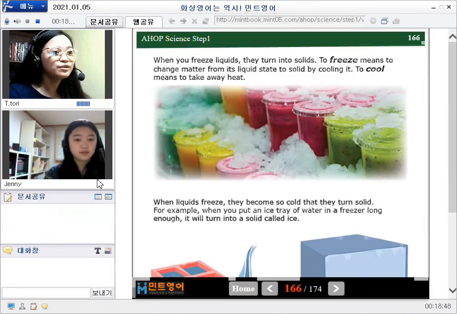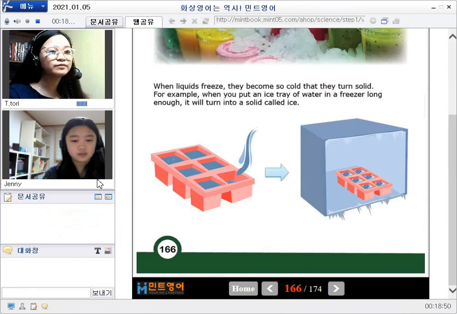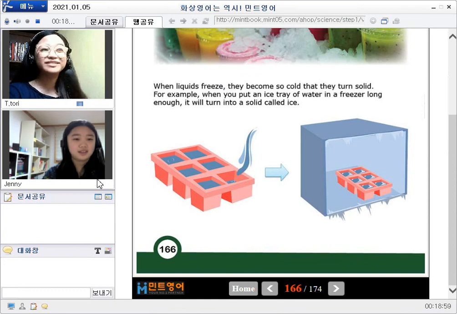Anyways, do you freeze water in an ice cube tray? Yeah, but you don't do that these days in Korea because it's winter, right? That's right. You don't need cold drinks these days. You need hot chocolate.